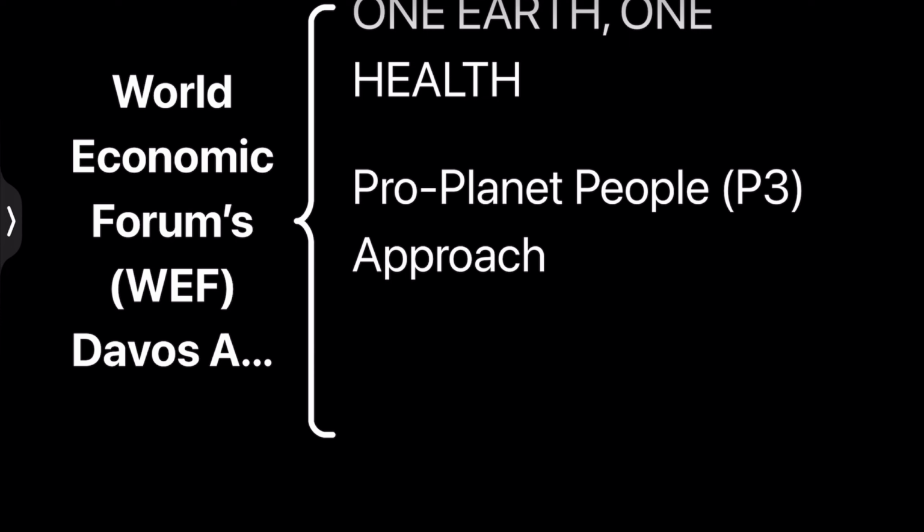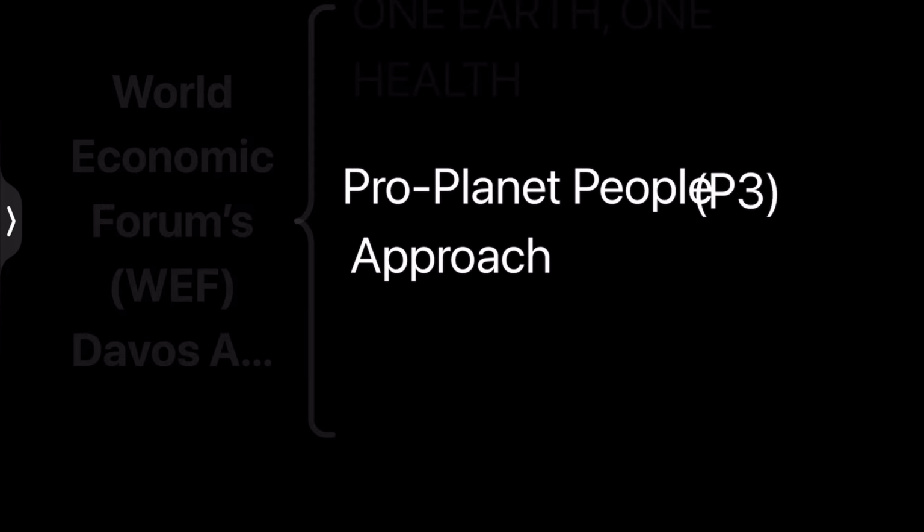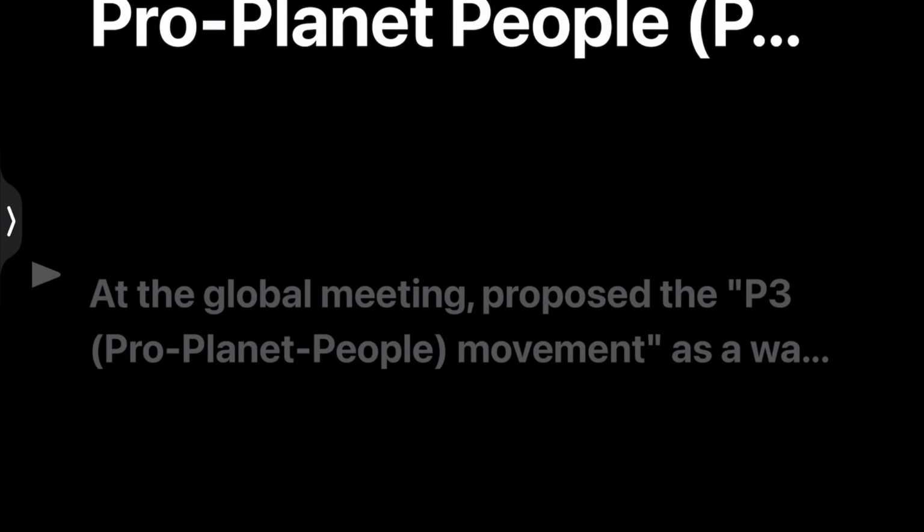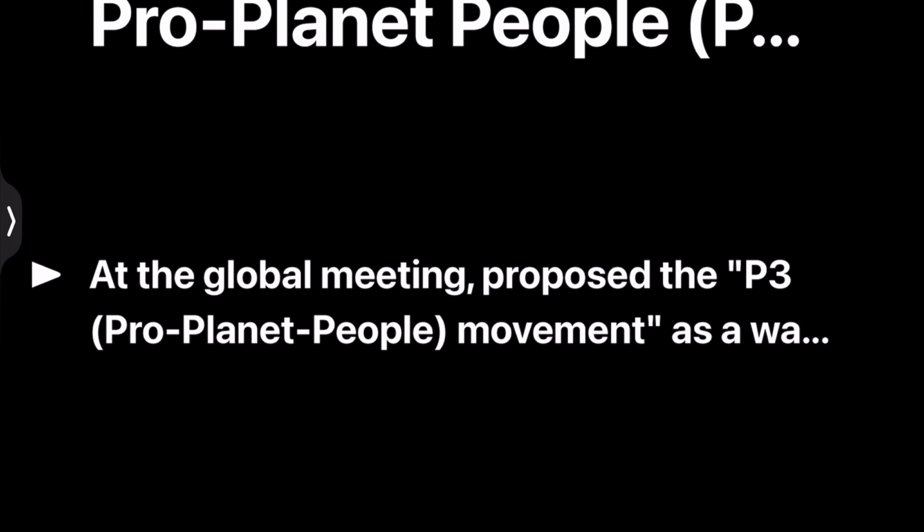So technically this is the pro-planet approach that was discussed in the global meeting. Here they proposed P3, that is pro-planet people, as a way to reaffirm India's climate change commitments from UNFCCC COP26.